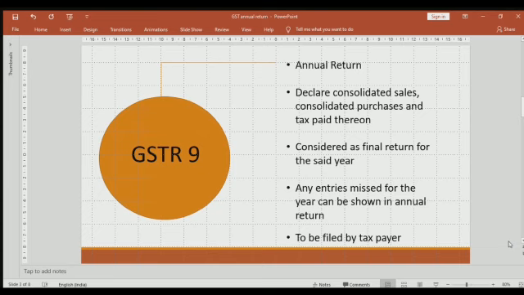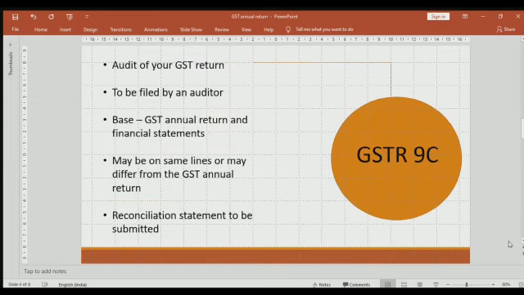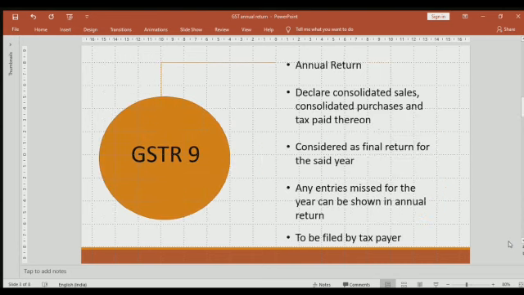It is to be filed by the taxpayer, whereas GSTR 9C is to be filed by the auditor. It is basically an audit of your GST return. GSTR 9 is a self-declaration form which the taxpayer has to file. When I say self-declaration, it means the taxpayer himself has to prepare this form basis the details available with him and compute the liability. If there is any shortage, he has to pay the taxes through DPT 03, through Challan.